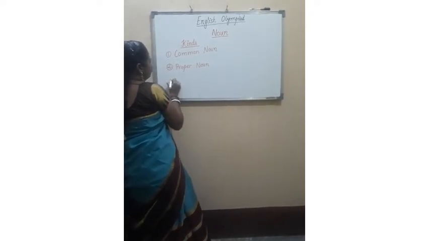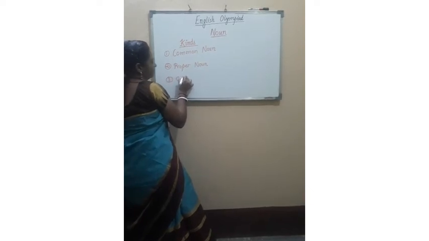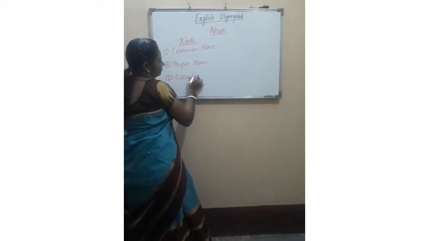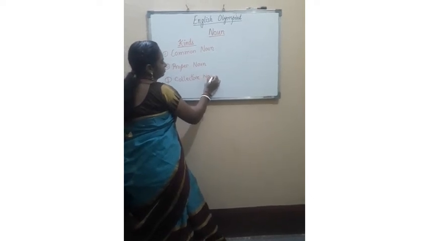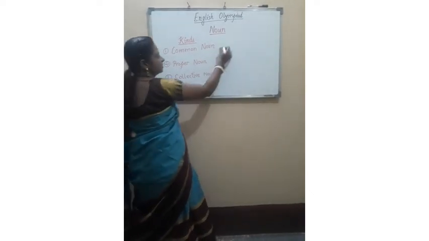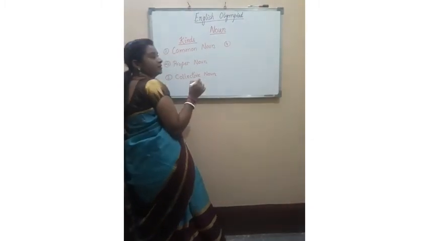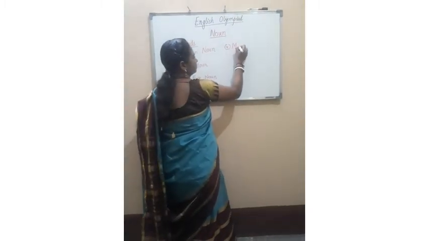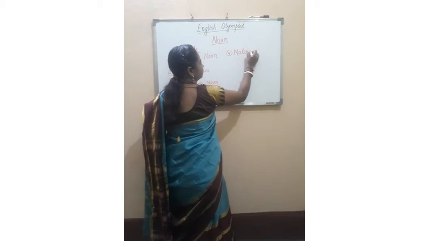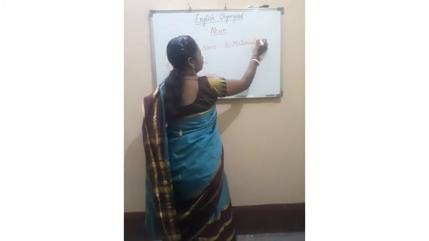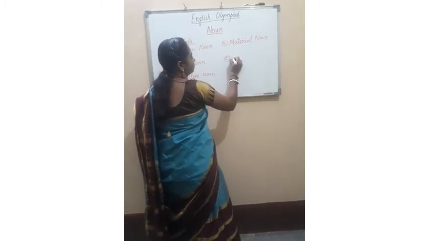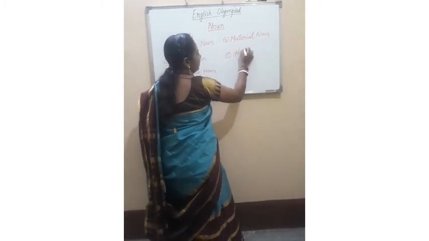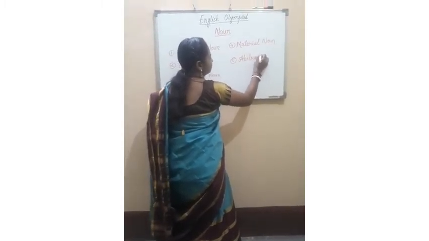Third one is collective noun. Fourth one is, let me write here, material noun. And the fifth and last one is abstract noun.